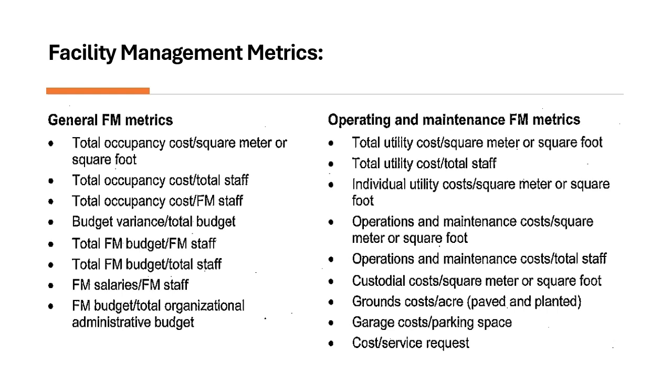So here we have some general FM metrics. The first one is total occupancy cost per square meter or square foot. The next is total occupancy cost per total staff, total occupancy cost per FM staff, budget variance for total budget, and so on. And here we have some operating and maintenance FM metrics. The first one is total utility cost per square meter or square foot, and next is total utility cost per total staff. Next is operation and maintenance cost per square meter or per square foot. The next is operation and maintenance cost per total staff.